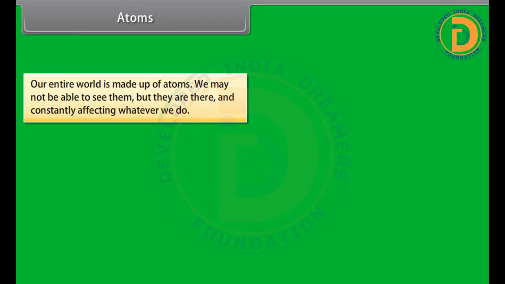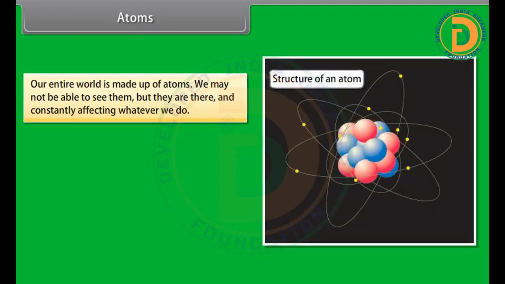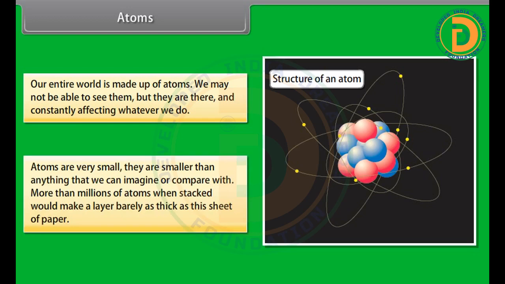Atoms. Our entire world is made up of atoms. We may not be able to see them, but they are there and constantly affecting whatever we do. Atoms are very small. They are smaller than anything that we can imagine or compare with. More than millions of atoms, when stacked, would make a layer barely as thick as this sheet of paper.